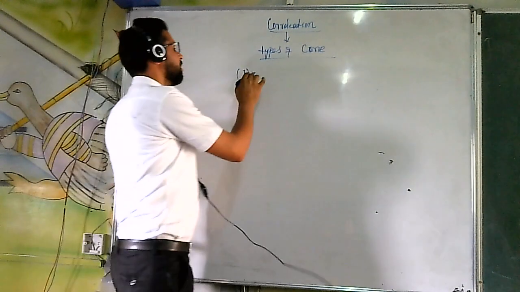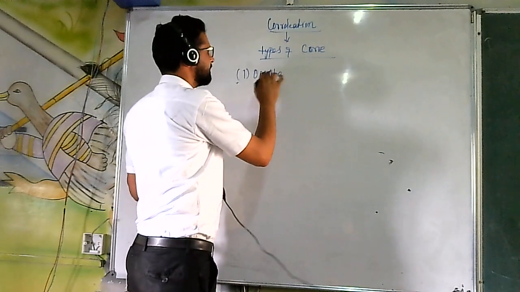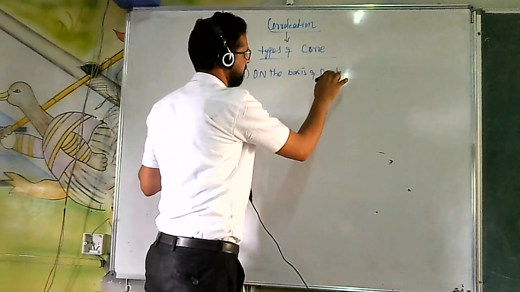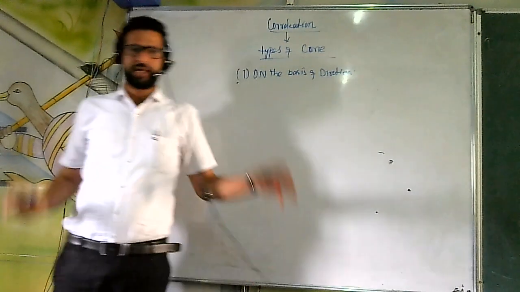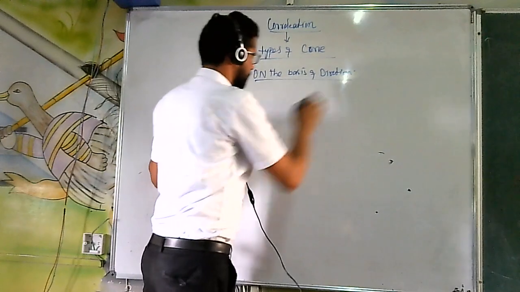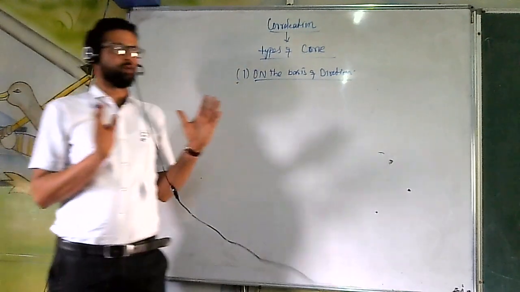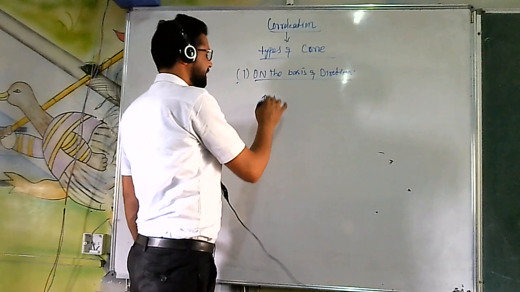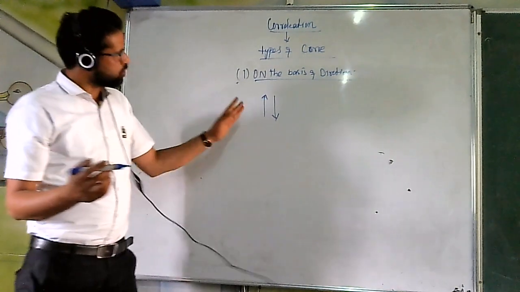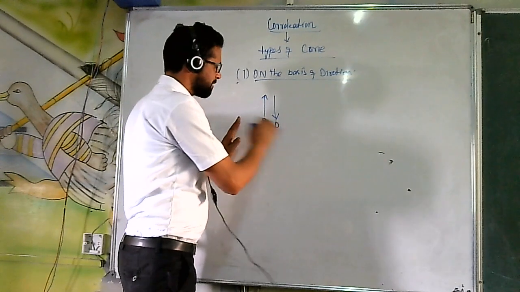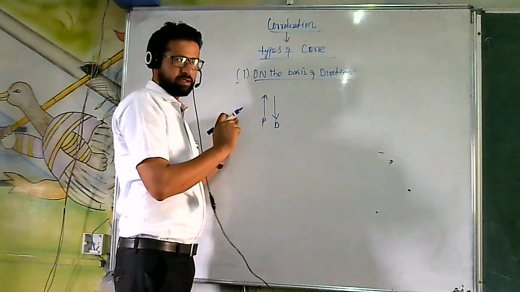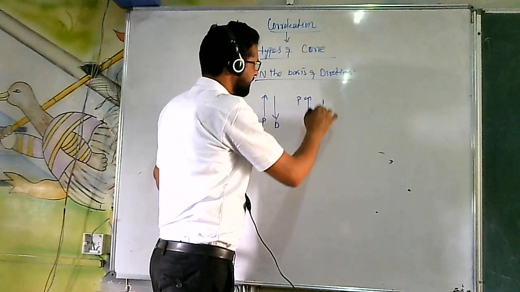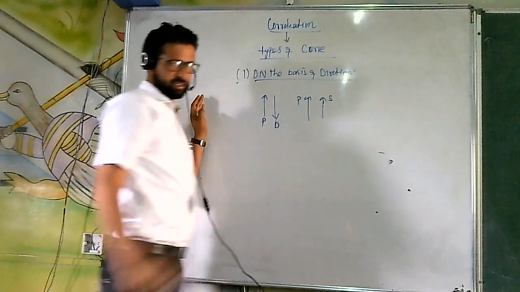Number one is on the basis of direction. On the basis of direction, we have two variables, and we look at in which direction they are moving. Like with the increase in the price, demand keeps on decreasing. So what is happening? This is the price variable, this is the demand variable. This is increasing, this is decreasing. And at the same time, with the increase in the price, supply of the commodity increases.